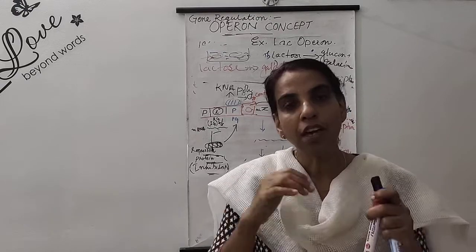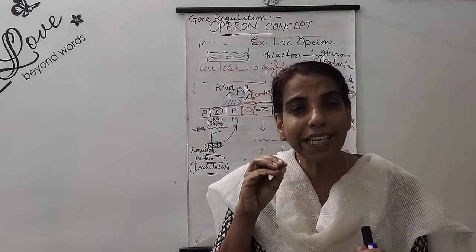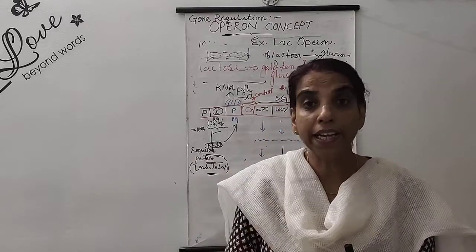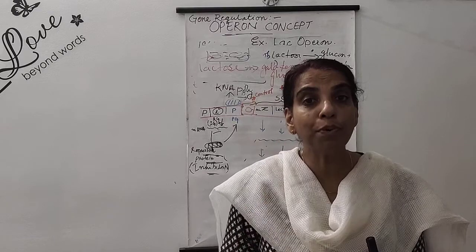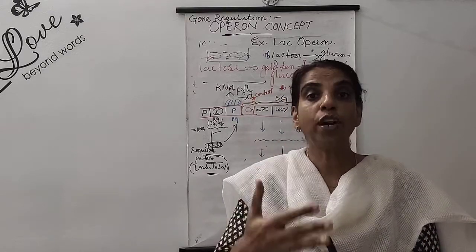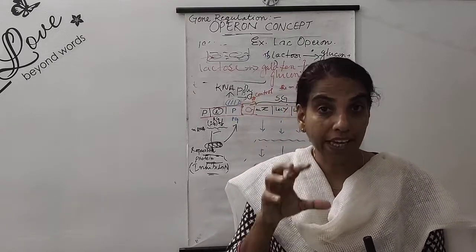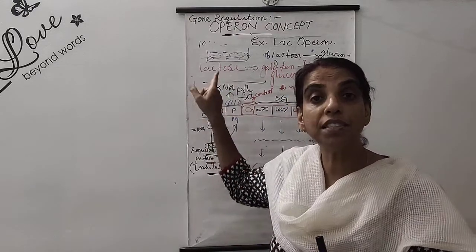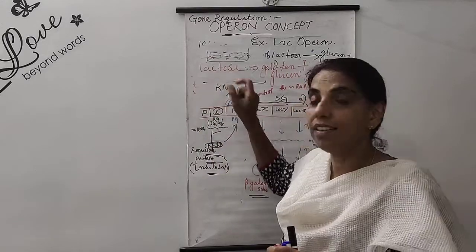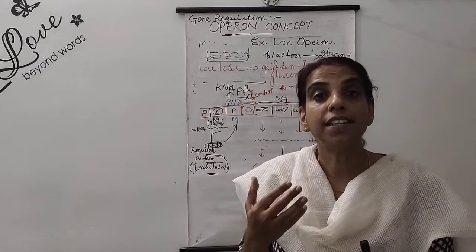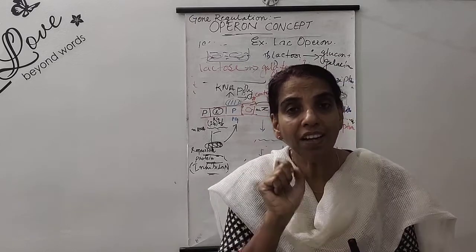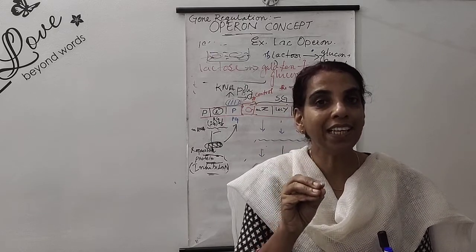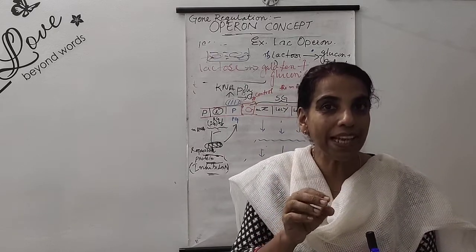We know that when we go for any kind of planned process, complexity lands up in perfect planning. For planned processes, you require more and more error-free steps or procedures. So let us see how this gene regulates the breakdown of lactose. Whenever the word regulation comes, you will see that regulation involves some systematic steps.